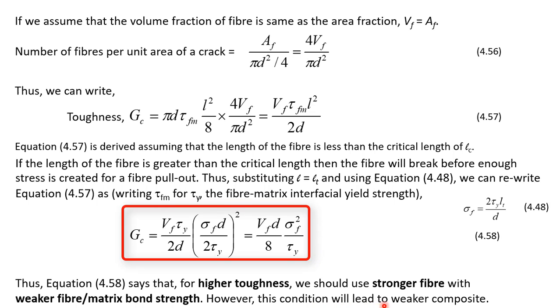However, this condition will lead to a weaker composite because we are reducing the bonding strength, or the shear strength, between the fiber and the matrix. But here we have to compromise. If we increase the bonding strength between the fiber and the matrix to a very high value, even though the strength will increase, the toughness will decrease. So therefore a good optimization between strength and toughness is necessary.